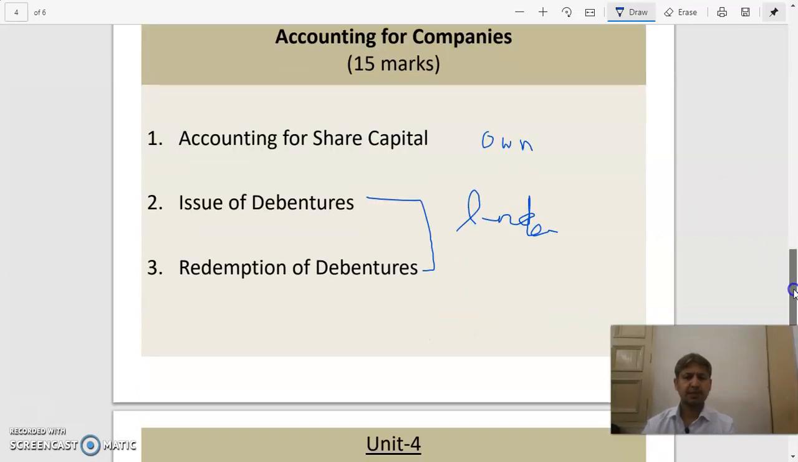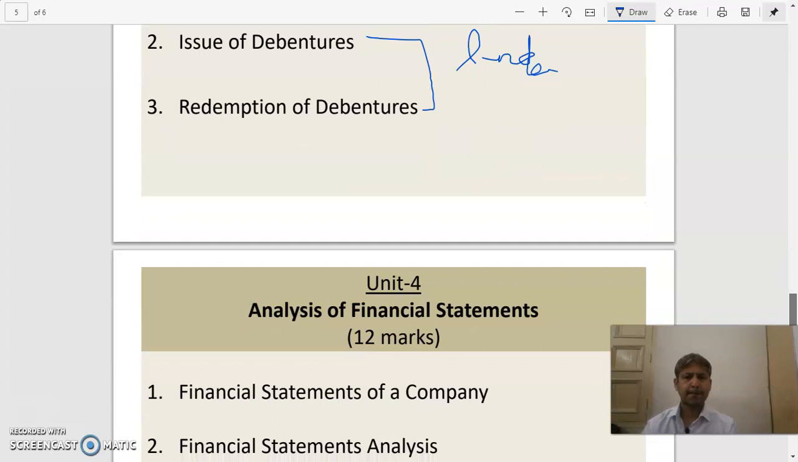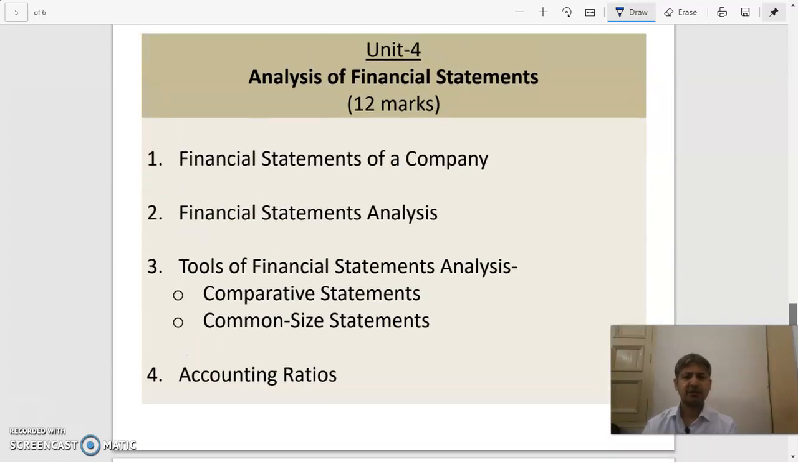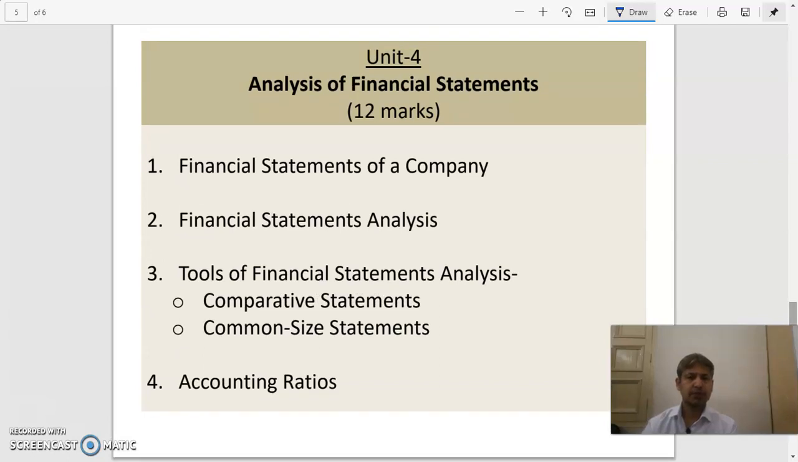Next is analysis of financial statements. Now, first of all, the first unit was NPO, second unit was partnership, third unit was company, and fourth unit is financial statements. I told you financial statements are generally prepared at the end of the accounting period. They actually provide the summary or the end result of the whole accounting which we did throughout the whole accounting period. So we will find out the financial position of the company by going through the financial statements.